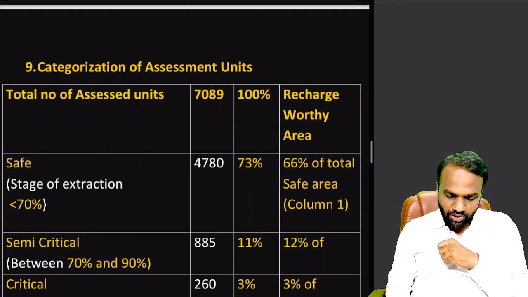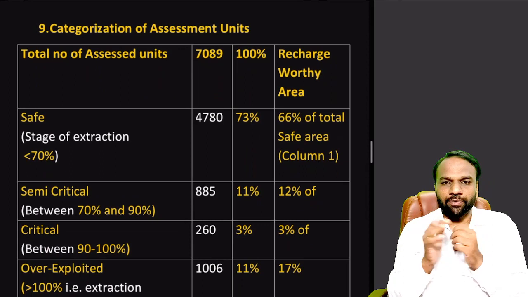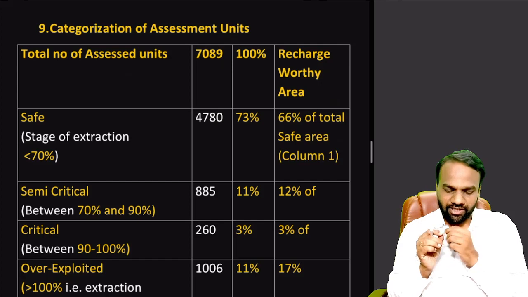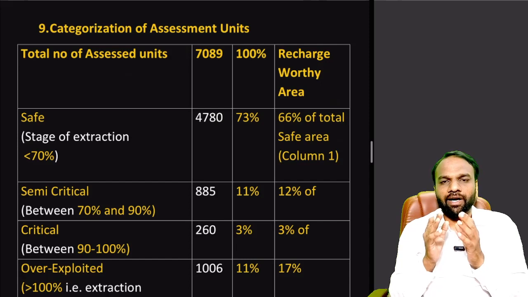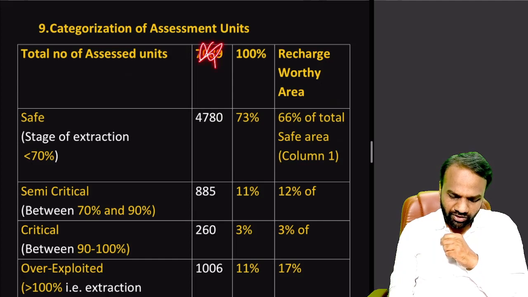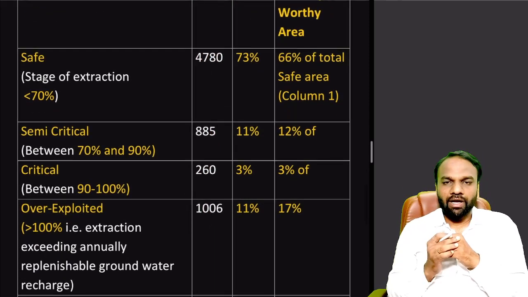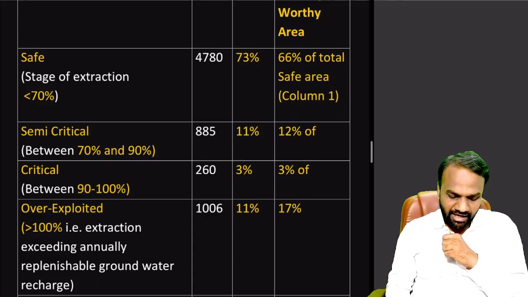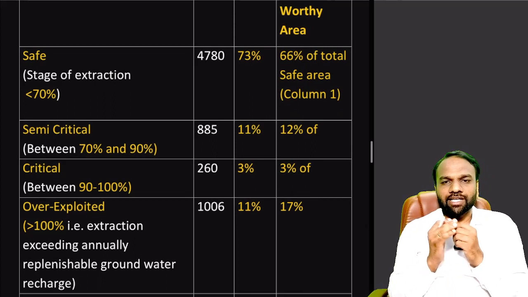Next, categorization of assessment units. In India, the whole country has been divided into various units to assess the level of groundwater extraction. Here, totally 7,089 units have been assessed across India. From an exam point of view, we need not focus on these numbers, so just ignore this column. What is important is, among the assessed areas, how much is safe, how much is critical, how much is semi-critical, and how much is overexploited. First we need to understand the meaning of these terms.